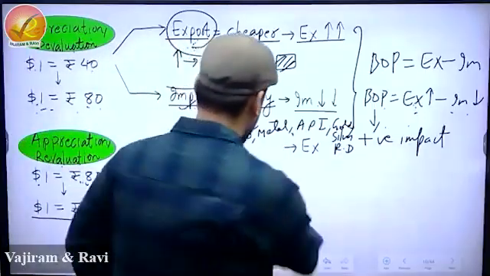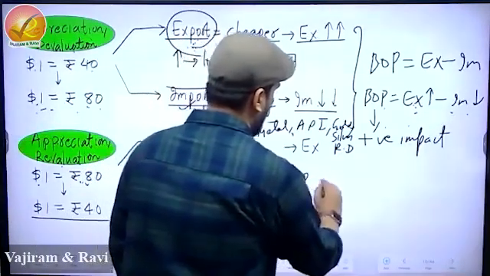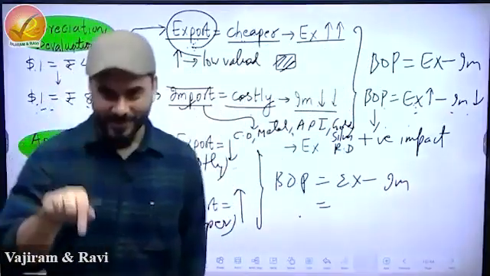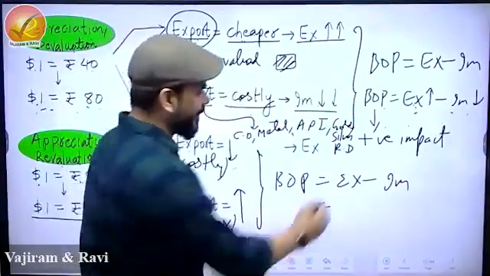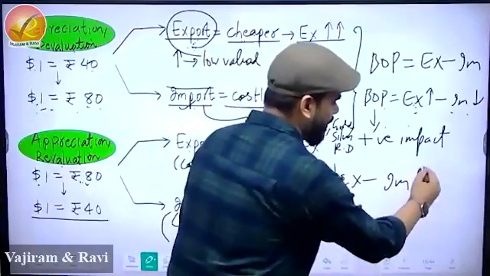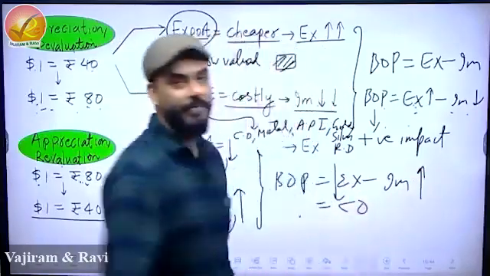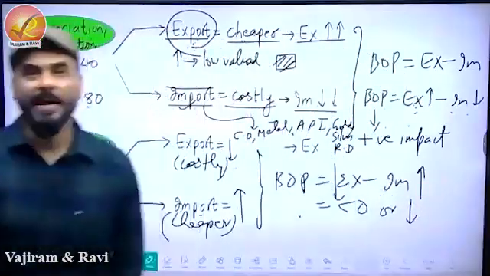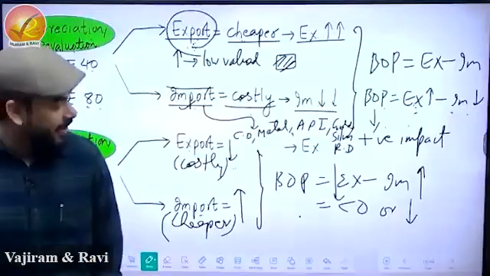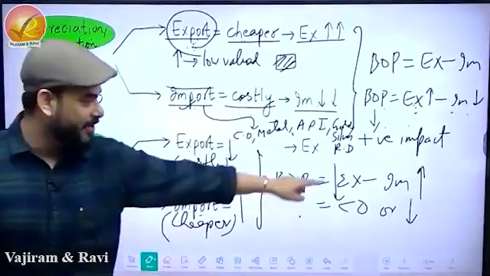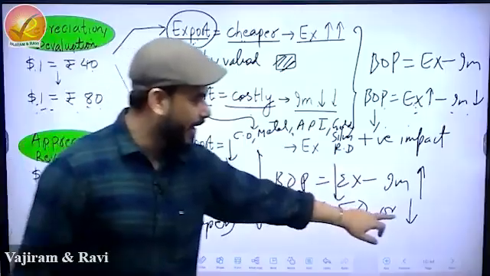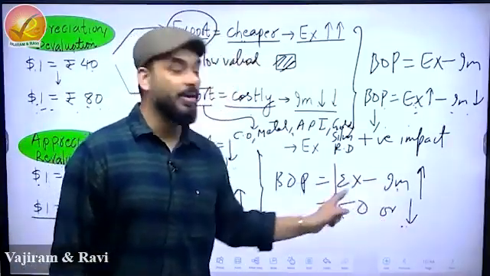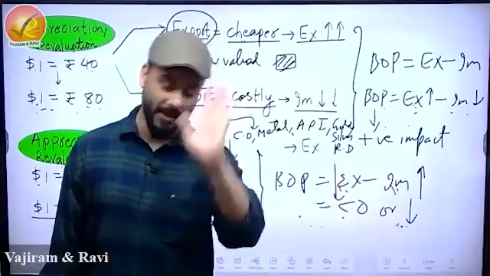Can you please tell me what happens to balance of payment? Balance of payment is equal to export minus import. What has happened to export? Reduced, no? Yes. Reduced. Import increases, which means balance of payment becomes negative. Or you can say it declines. Depends. We will say either it is less or it is negative. It depends on the number, the value. But decline is guaranteed, it will decline. Whether it will become negative or not, that depends on these two numbers. But 100% it is going to take a hit.